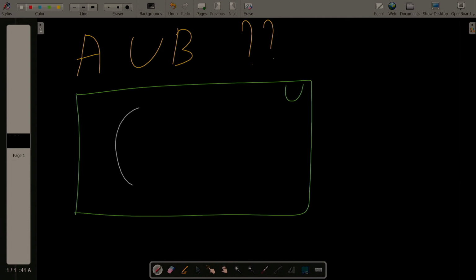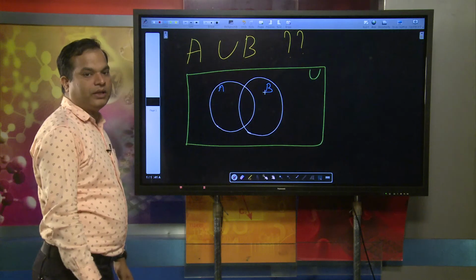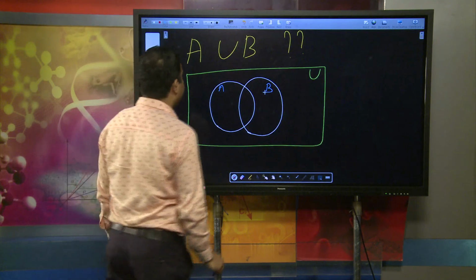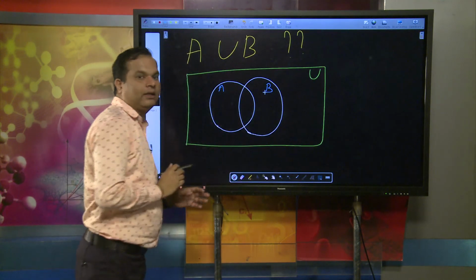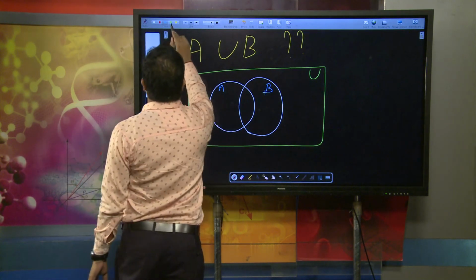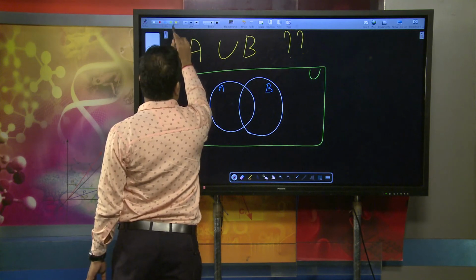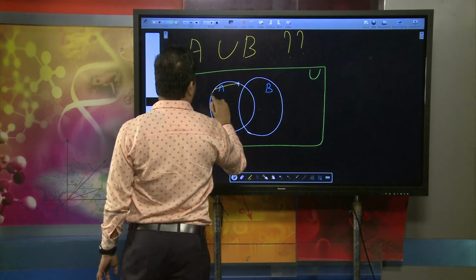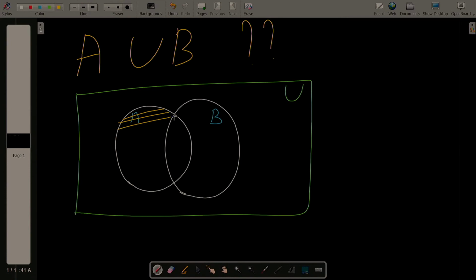Suppose this is the set A and this is the set B. A union B means we have to take them together.